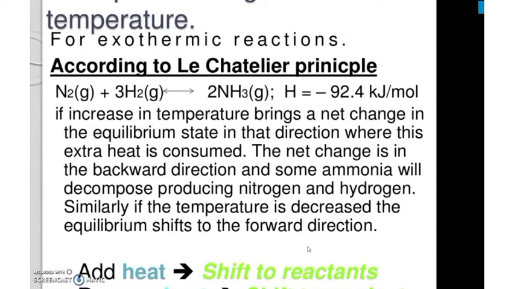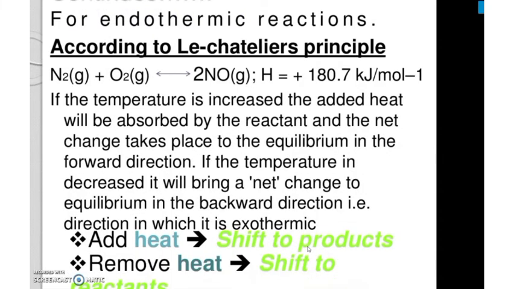Heat increase will favor the endothermic reaction, which here is the formation of nitrogen and hydrogen from ammonia. If we remove heat, it shifts to products. Okay, this is the example for the endothermic reaction.